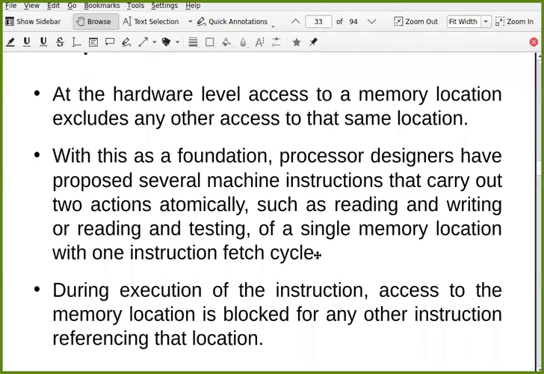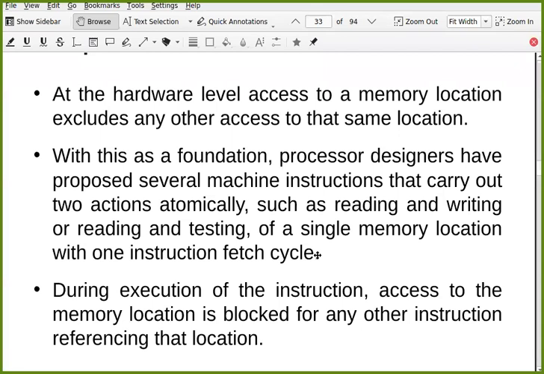There is one assumption while considering this approach: at the hardware level, access to a memory location excludes any other access to that same location. So we assume that at a particular memory location, at a time, only one process can access that location. Based on that assumption, we are going to discuss the further concept.